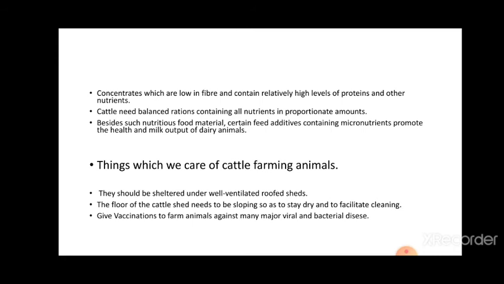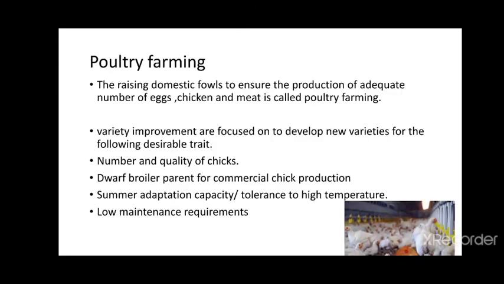Now we see the next slide, poultry farming. The raising of domestic fowl to ensure the production of an adequate number of chicken and meat is called poultry farming. Example, crossbreeding and inbreeding of Asil. Variety improvement focuses on the development of new varieties for the following traits. First is the number and quality of chicks. We need good quality chicks for the production of eggs. Dwarf broiler parent for commercial chick production.